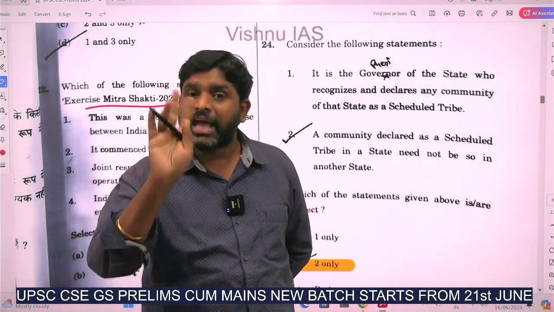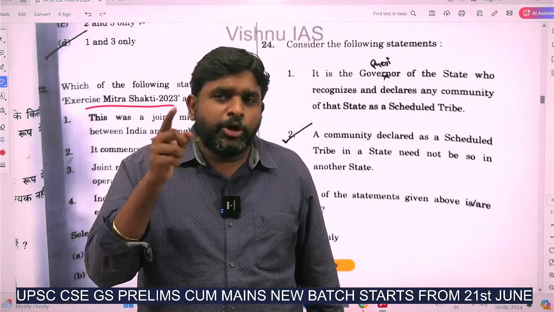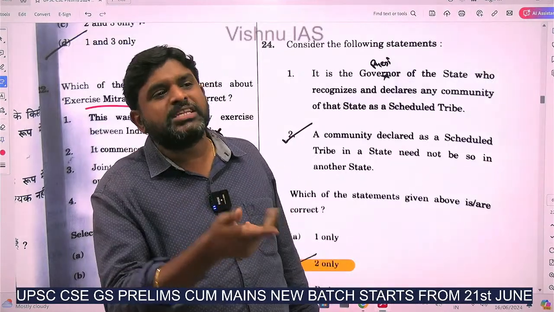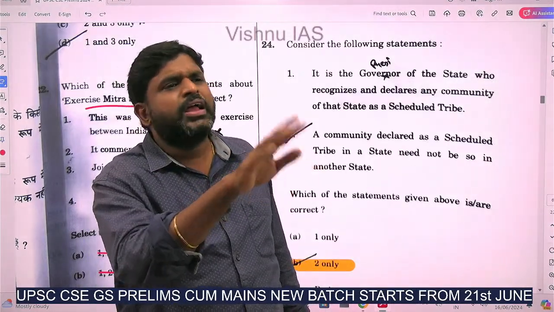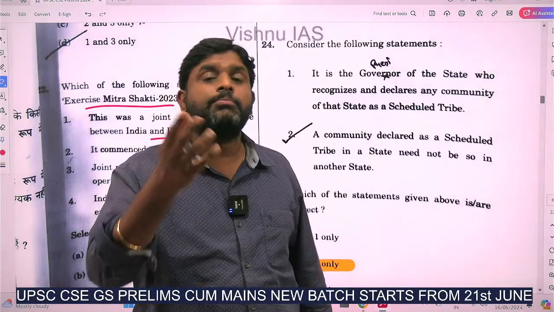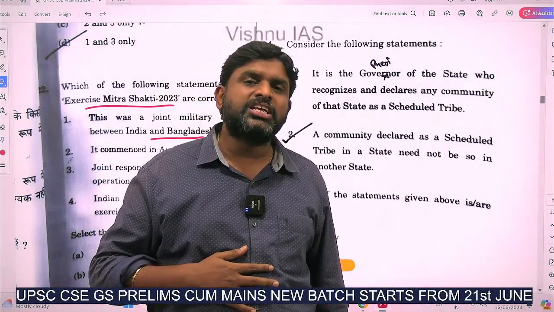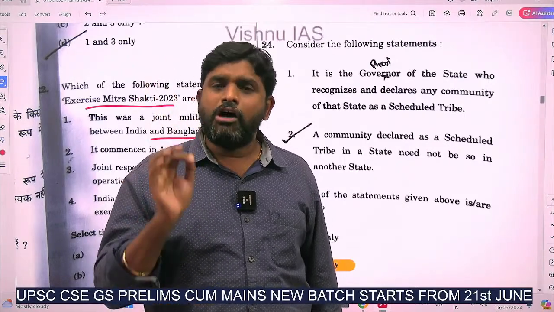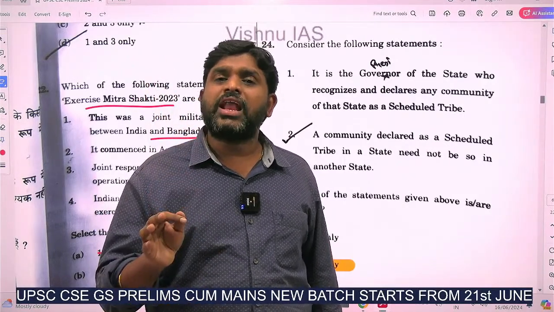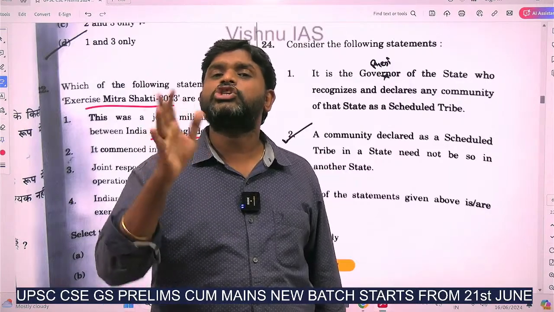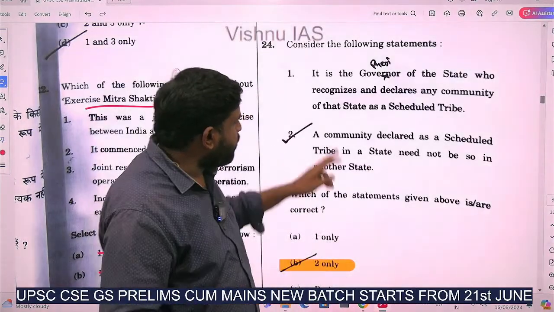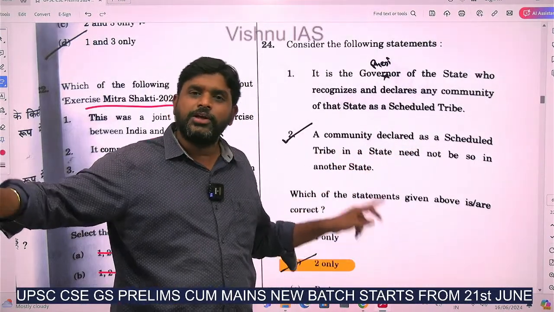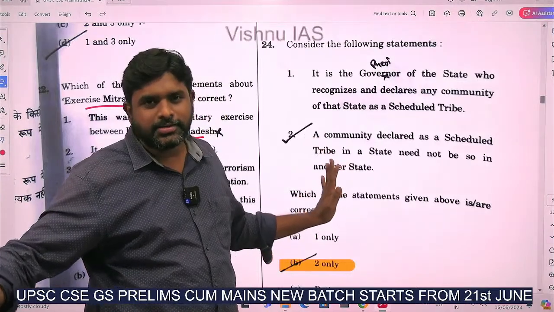in one particular state. And if a community is a scheduled tribe in one state, that community might not necessarily be a scheduled tribe in another state. It can be general or any other category. For example, Gurjars of Jammu and Kashmir are ST, and the same Gurjars in Rajasthan are OBC. Nayaks of Andhra Pradesh and Telangana are STs, and Nayaks of Karnataka are scheduled caste. So the second statement, that a community declared a scheduled tribe in a state need not be so in another state, is correct.